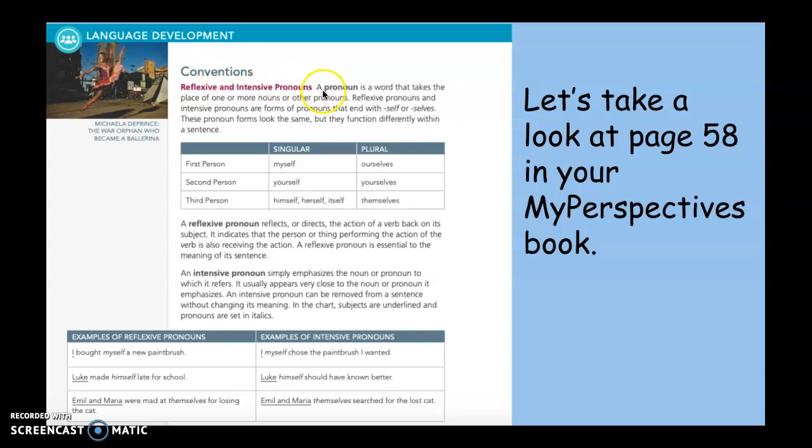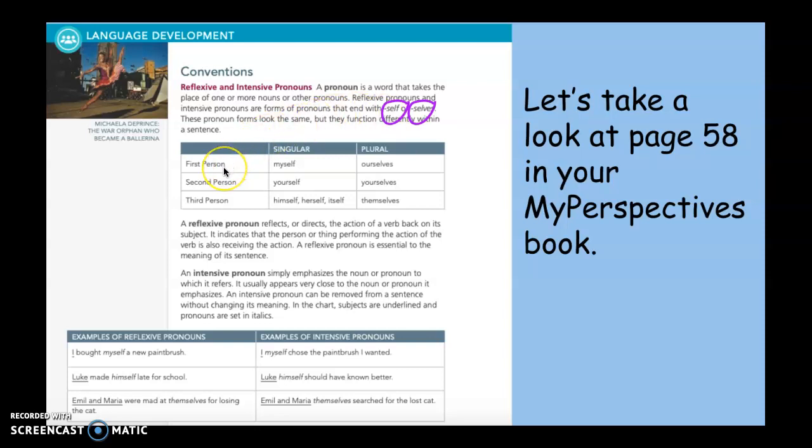A pronoun is a word that takes the place of one or more nouns or other pronouns, such as he, she, it, they, we. Now, reflexive and intensive pronouns are forms of pronouns that end with the word self or selves. And these pronoun forms look the same, but they function very differently.